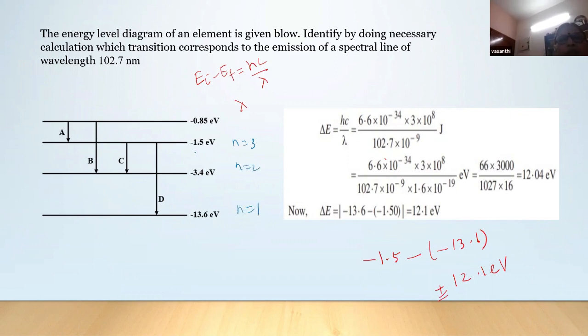So the energy difference you have to find out. Minus 1.5 plus 3.4 will be what? It is 1.9. So this transition is 1.9, whereas this corresponds to Balmer. What is the other transition? 4 to 3, isn't it?